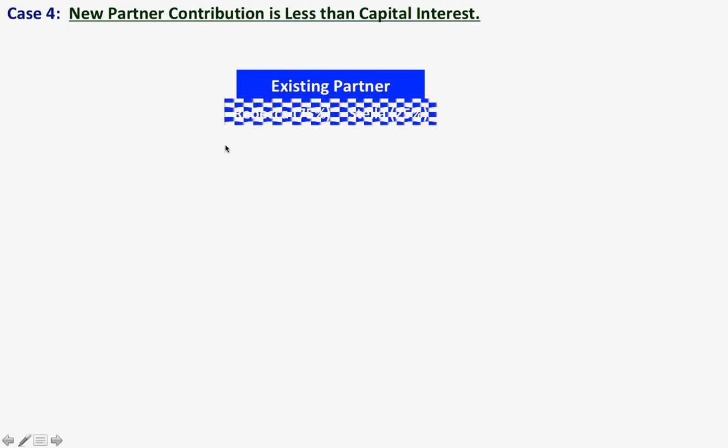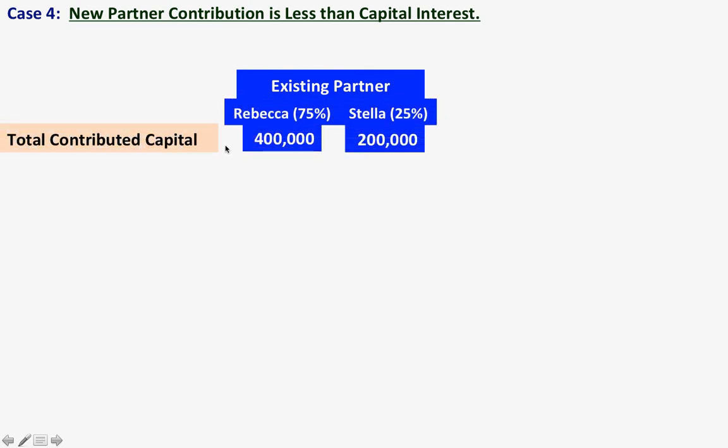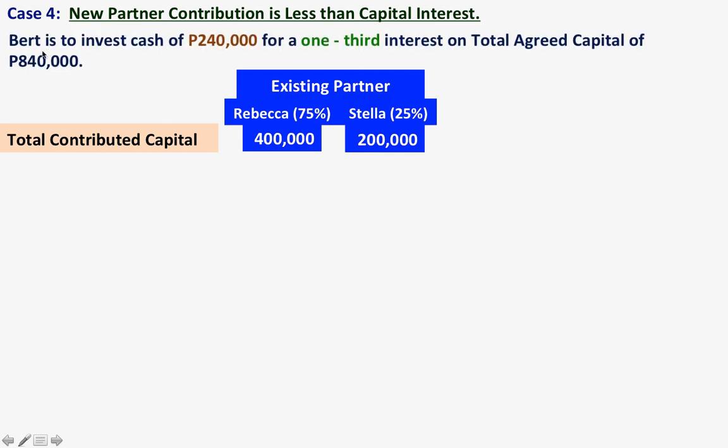Let us move on to case number 4. Case number 4 is where the new partner's contribution is less than the capital interest. It means that the capital interest is higher than the new partner's contribution. This is our given, and this is our condition.